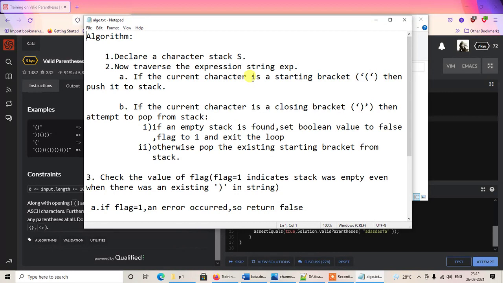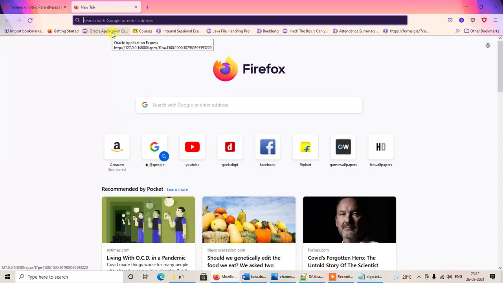So we are going to be creating a character stack. If you do not know what a stack is in Java and how it is implemented, you can simply refer to this excellent tutorial that is available on Java Point. Let me just go through this.